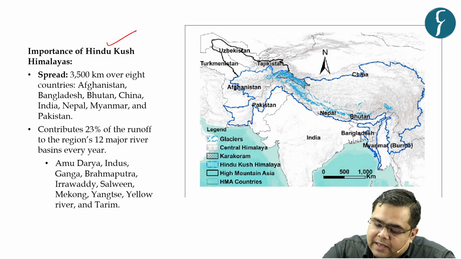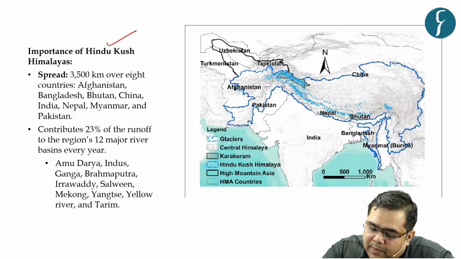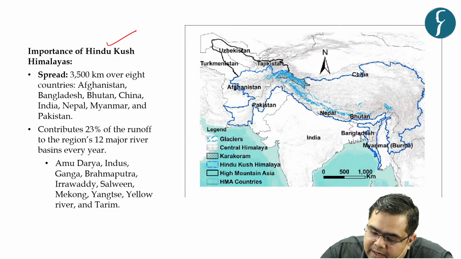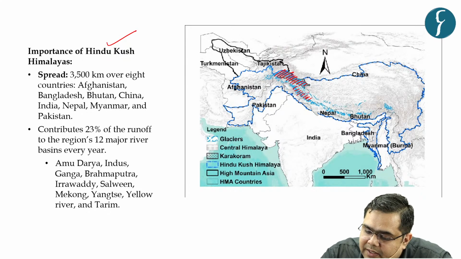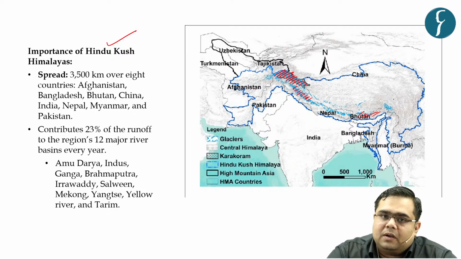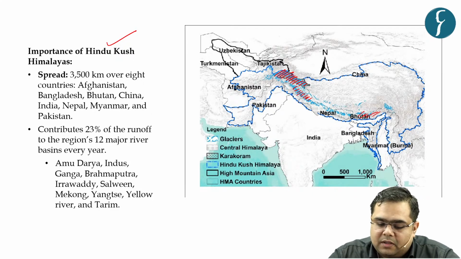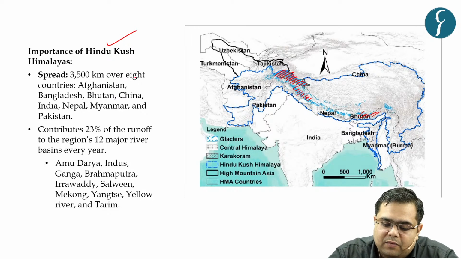Hindu Kush Himalayas can be seen in the context of this particular boundary, right? So this boundary in the blue color reflects Hindu Kush Mountains, and in this particular boundary, this region which is shaded over here reflects the glacial region, right? So we can see that parts of Ladakh, Himachal and Uttarakhand and the northeastern region of India are part of the permafrost region, that is the Himalayan permafrost region and a part of Hindu Kush Himalayas.